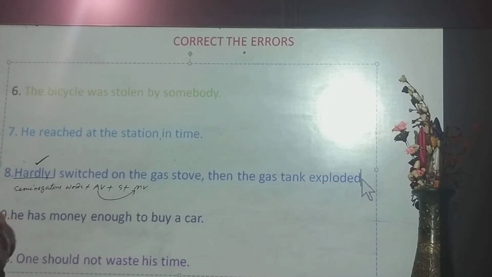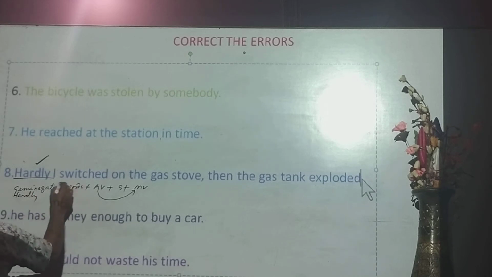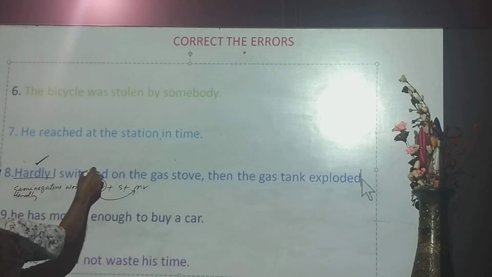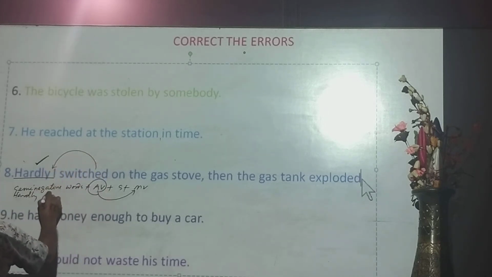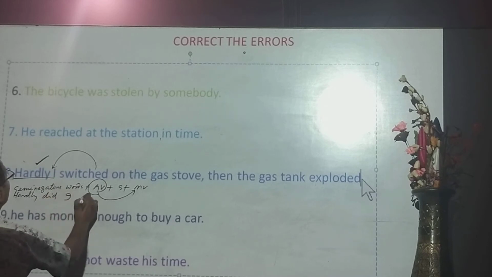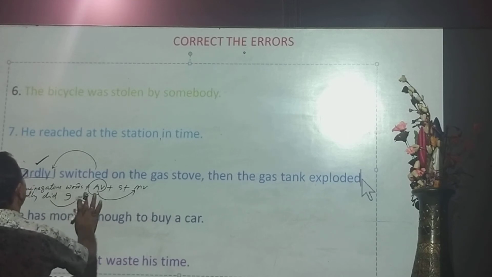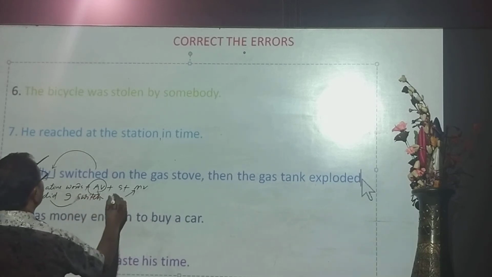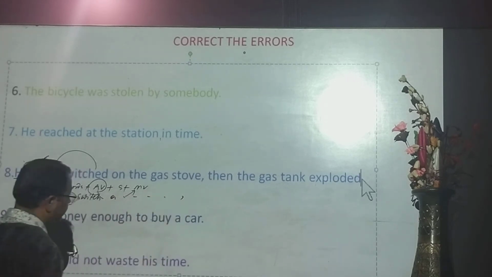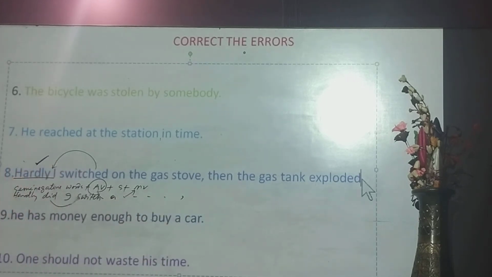Okay, by applying this structure, what will we get here? Now hardly. What is the auxiliary verb here? Did. Hardly did I, and what is the main verb? Now v1, switch. Hardly did I switch on the gas stove. Then the gas stove exploded.